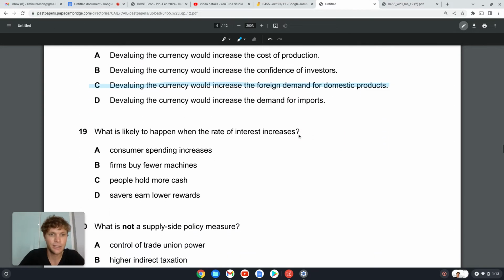Okay, 19. What is likely to happen when the rate of interest increases? So we're going to increase the interest rate. A, consumer spending increases. Nope, people are probably going to borrow less and save more, because they get more interest, more return on their savings. B, firms buy fewer machines.